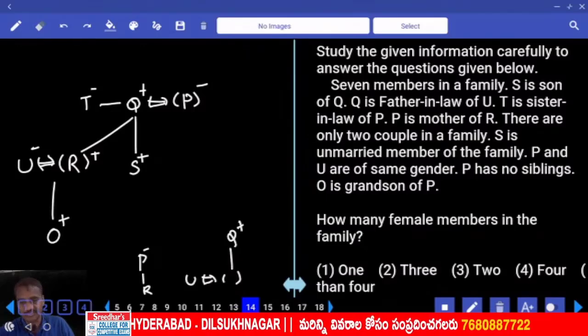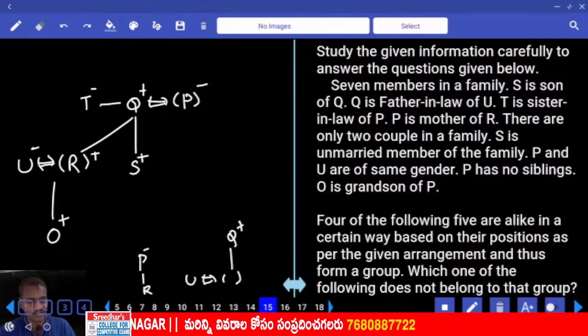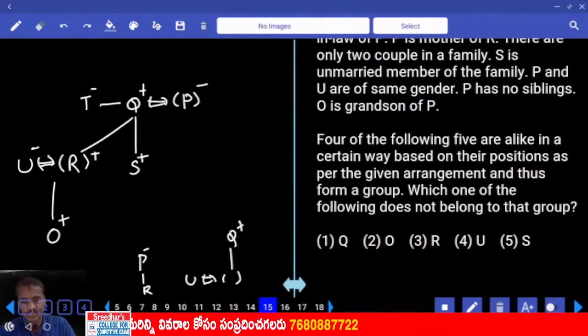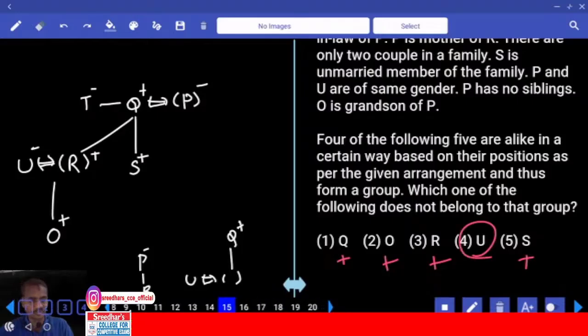How many female members are there in the family? 1, 2, 3. 3, that is choice 2. And then odd one out, Q. What is the gender of Q? Q is a male, and O is again a male. R is a male. S is a male. U is a female. Except Q, the remaining 4 are males and U is a female.